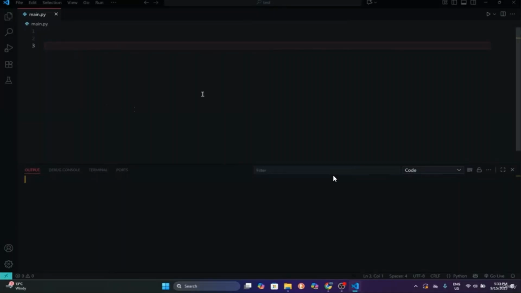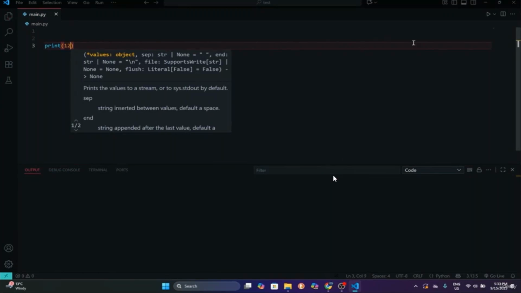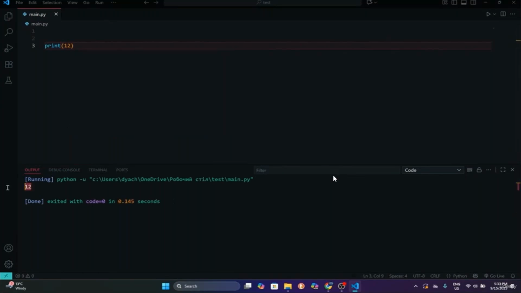So let's practice our integers. An integer is a whole number without a decimal point. So basically, how do we print something like a number? An integer is just a general number that you can use every day. For example, 12. I will save this and run it. As you can see, we got our output. We can use 14 and it also works for us. So that is our integer, right? I will leave the comment over here, integer.